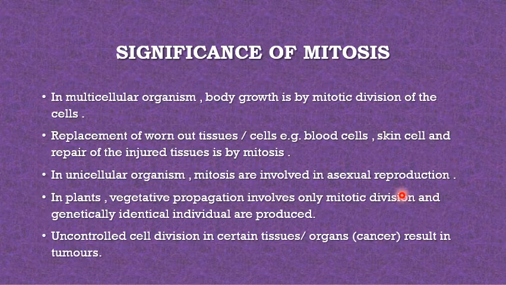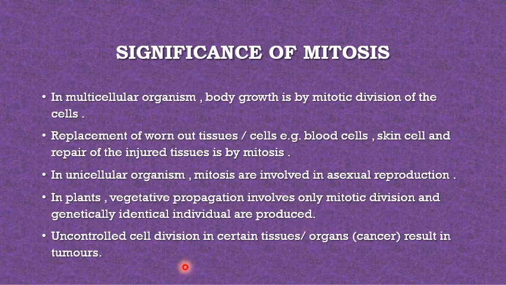So asexual reproduction means the mitotic division. Whereas in plants, vegetative propagation involves only the mitotic division, and genetically identical individuals are produced. So whenever reproduction in the plant takes place by the vegetative parts, that is roots, stems or leaves, they show the mitotic division and they are genetically identical plants.